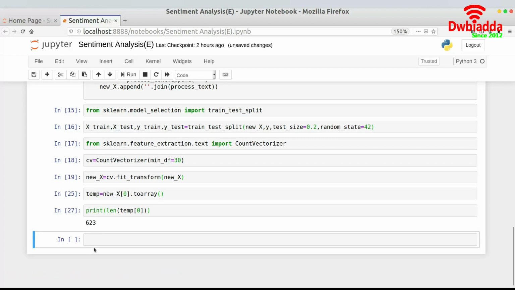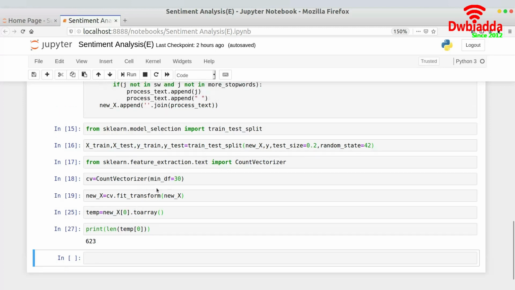So 623 words will be present in each and every text, because 623 words have a frequency greater than 30, and we're only taking those. We used min_df of 30, and then we assigned those words indices, and if at those indices the words are present in that particular text, we give it a 1, and if not, we give it a 0. And if they appear twice or thrice, we represent it by the number of times they appear.